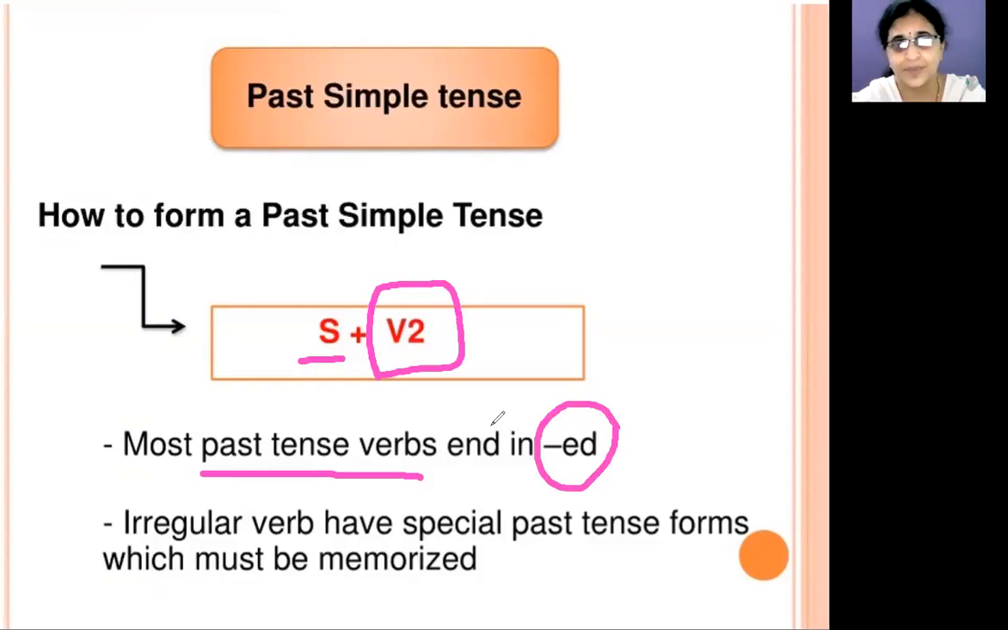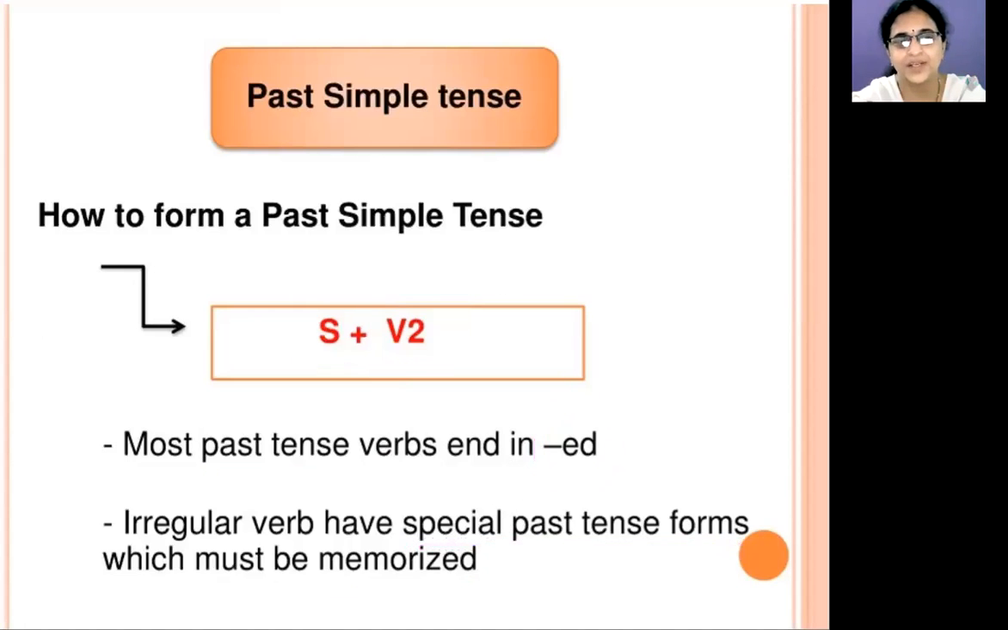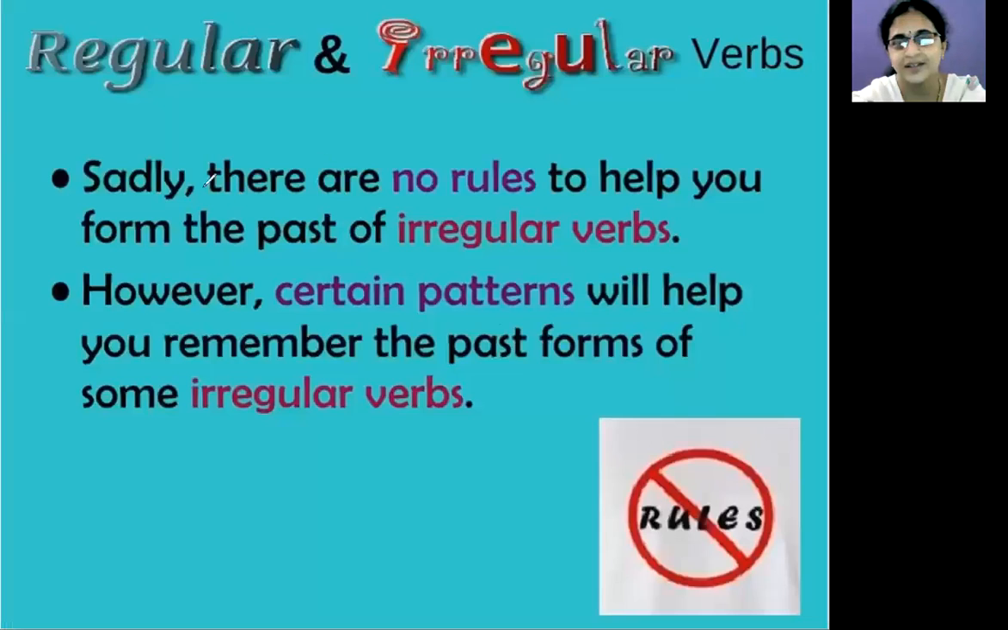That means to the main verb, if we add ed, then definitely we can identify that the verb is in past tense. There are some irregular verbs that have special past tense forms. We have to remember them. For most verbs, we add ed, but there are some irregular verbs. We have to remember them. But don't worry, they have some patterns.